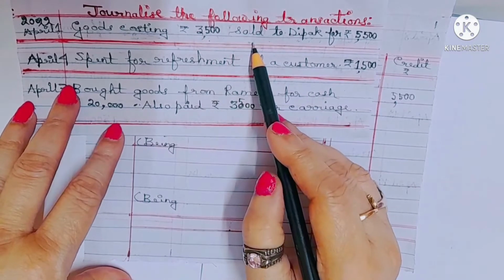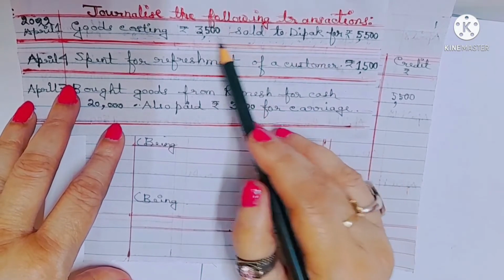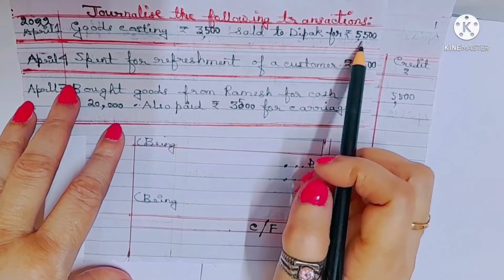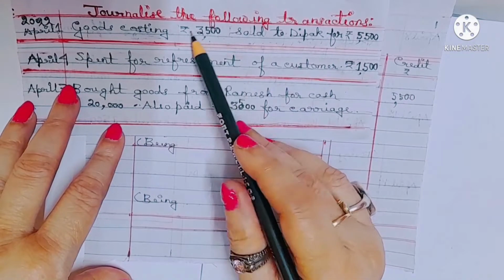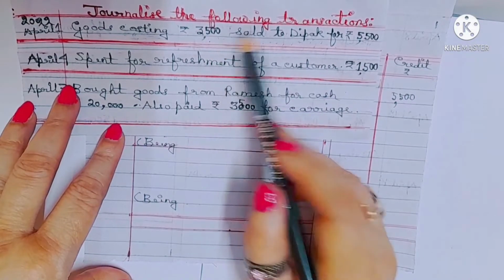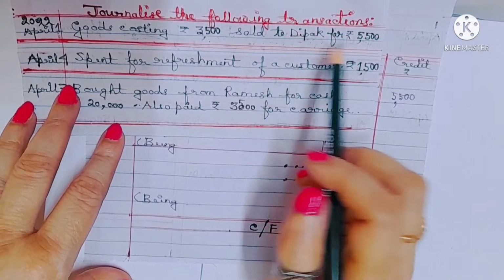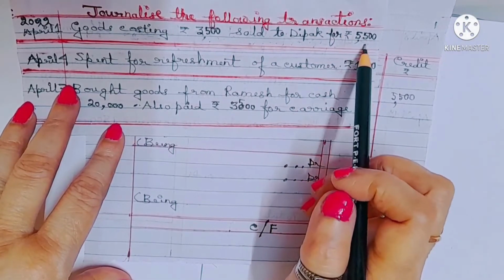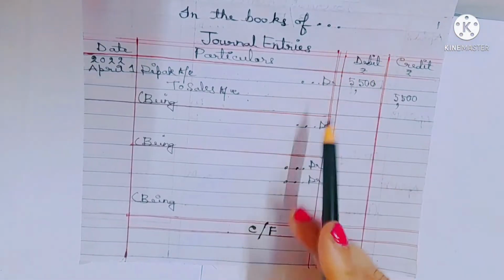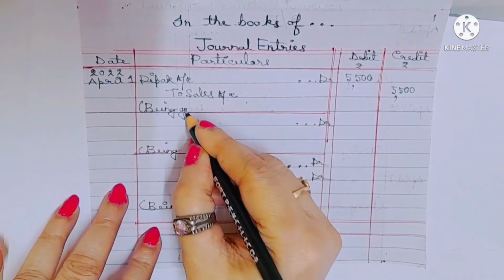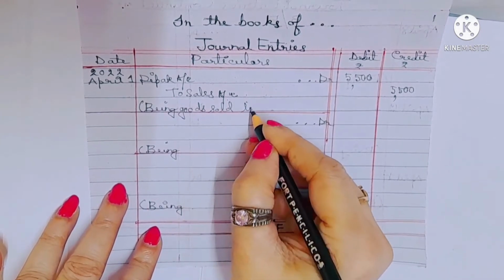And what is the selling price? Selling price is equal to cost price plus profit. That means he is making 2,000 profit. Understood? ও কস্ট কিনেছিল 3,500 ও বিক্রি করছে 5,500, তাহলে 2,000 ওর প্রফিট। When we are selling goods, we will always write 5,500. Understood? Clear? Being goods sold to Deepak.